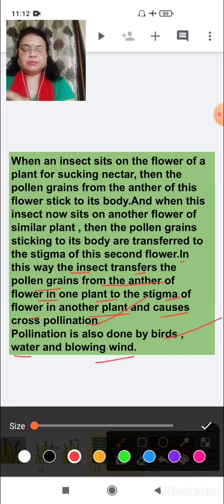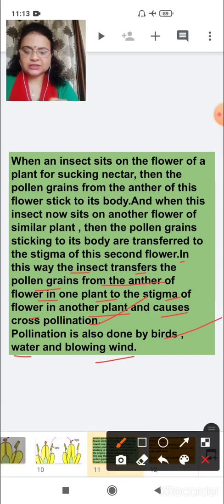That means with the water, with the blowing wind, with the birds, pollen grain can also transfer from one flower to another flower. So this is the procedure of pollination.